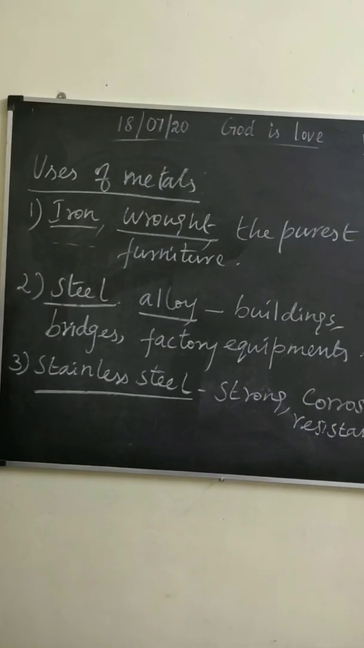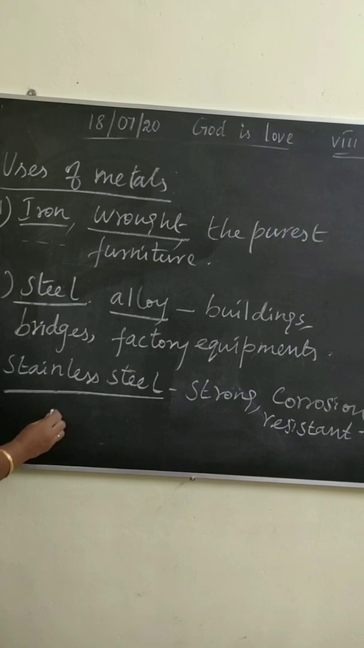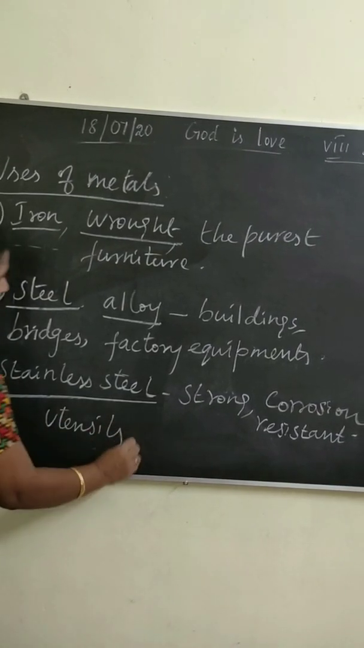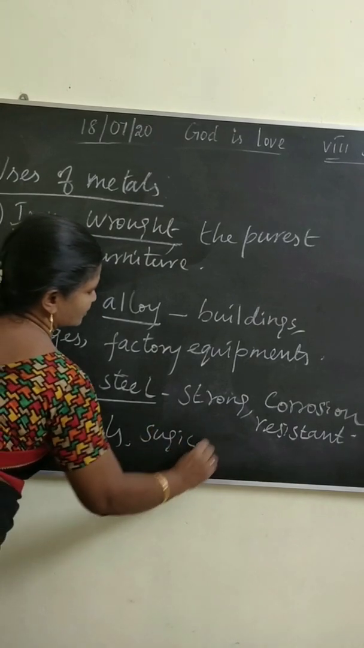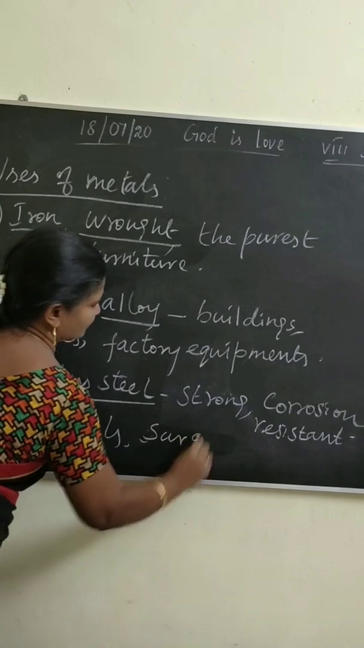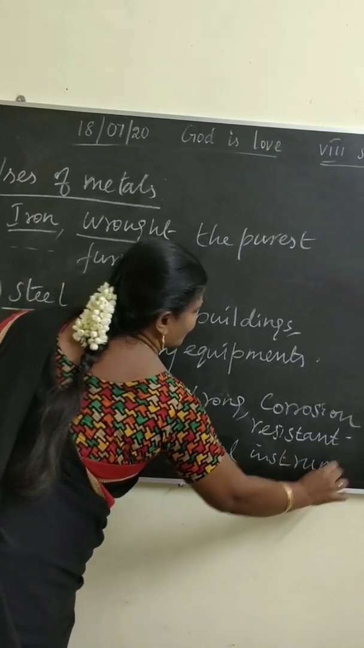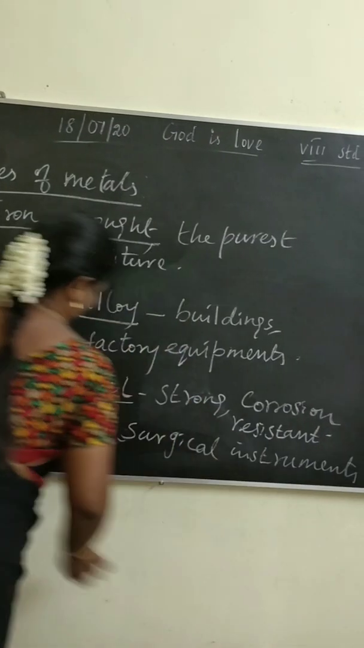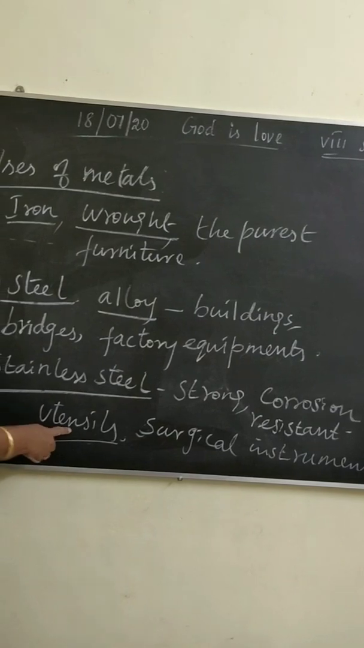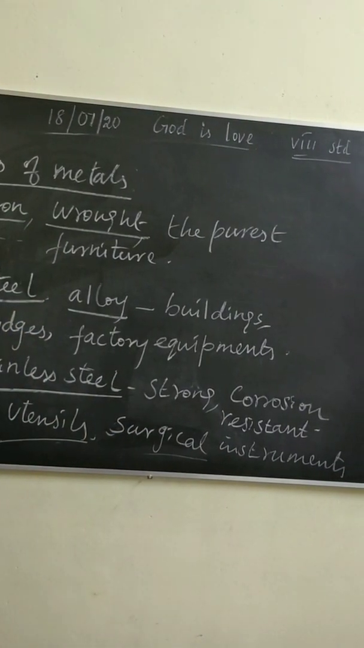Then next point, this stainless steel is used to make utensils and surgical instruments. What is utensils? Utensils means vessels. Surgical instruments means medical instruments.